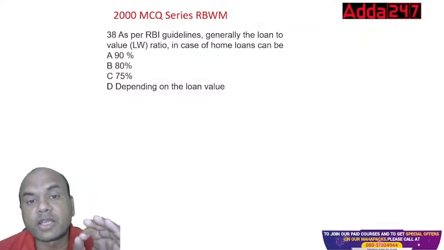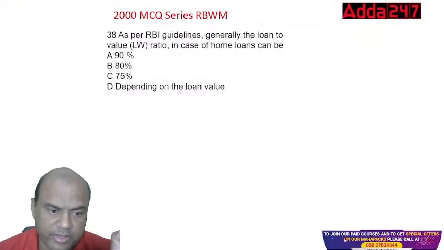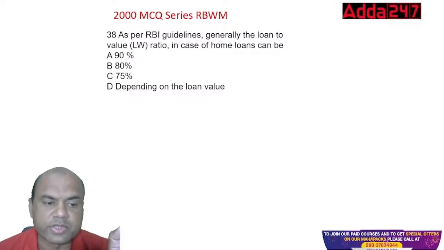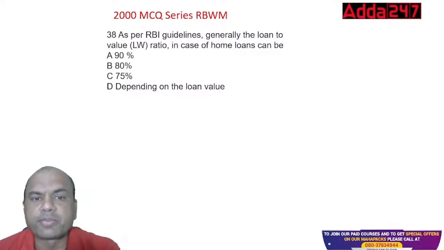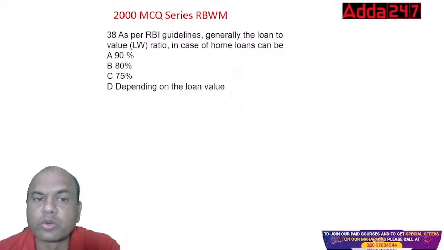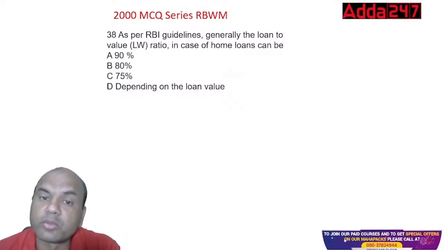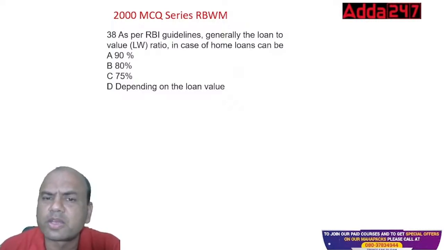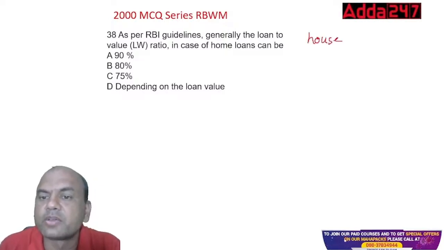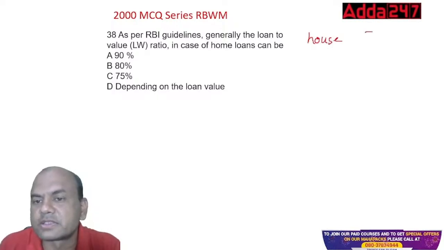Chalo, let's start with the questions. We will be solving the MCQs over here. Let's start. So first question. As per the RBI guideline, generally the loan to value ratio in case of home loans is. What is this loan to value ratio? It means, suppose the house I am purchasing is for, let's say, 50 lakhs.